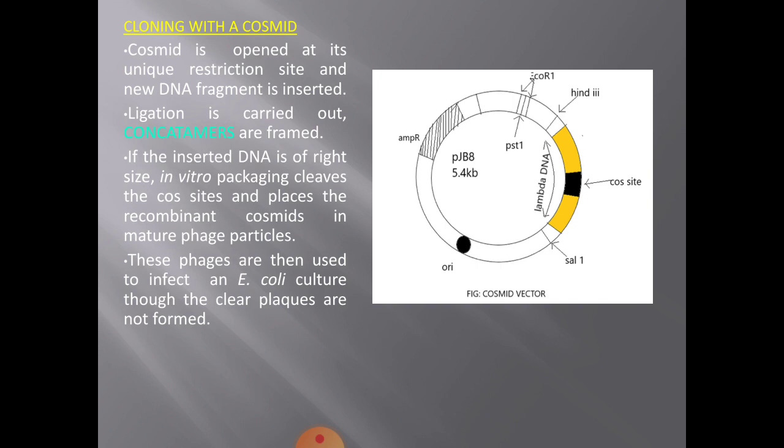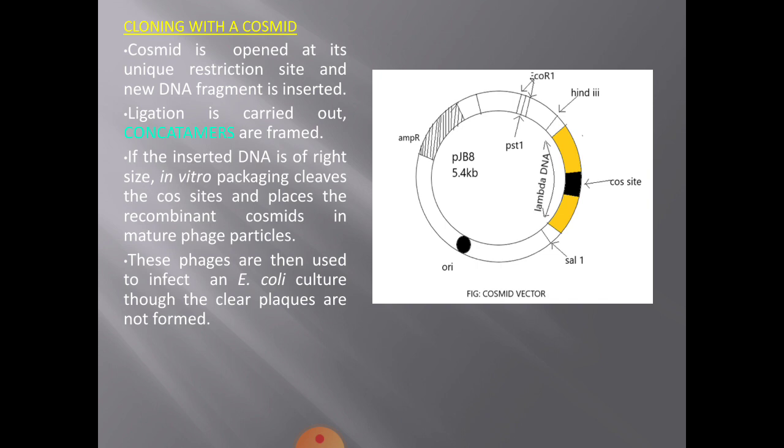Alright. Now, how exactly is cloning brought about in case of cosmids? How is cloning done? The cosmid is opened at its unique restriction site, and a new DNA fragment is inserted. And then, as usual, ligation is carried out.